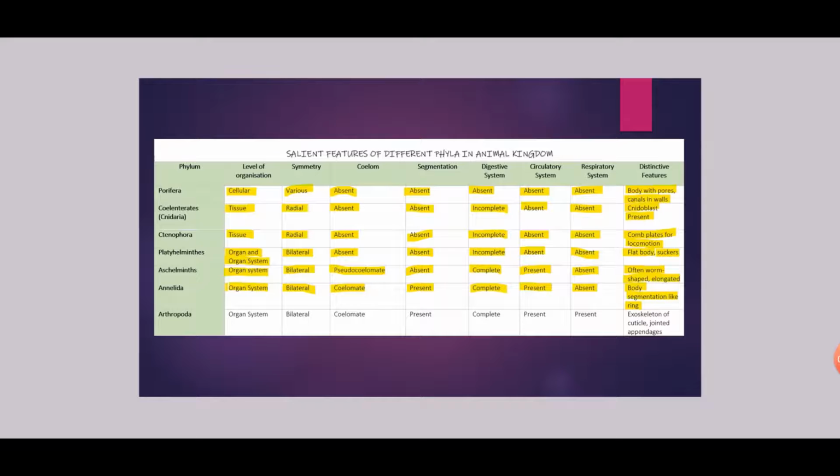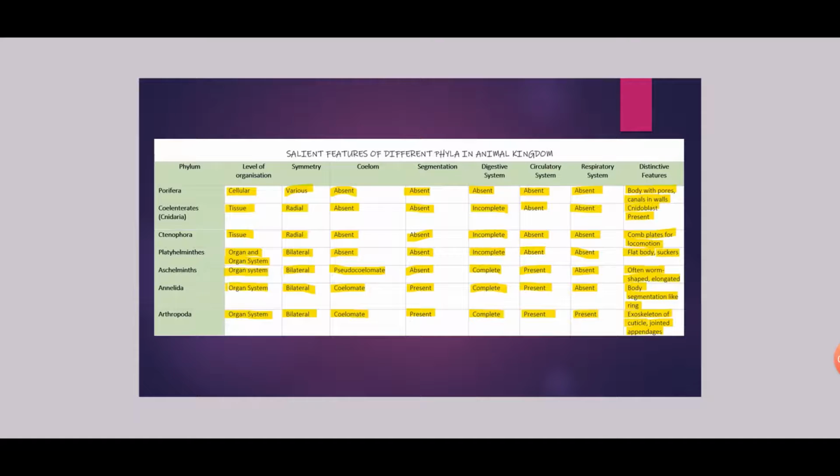Next phylum is Arthropoda. They have organ system level of organization. They are generally bilateral. Body cavity is coelomate. Segmentation is present. Digestive system is complete. Circulatory system is present, and respiratory system is also present in arthropods. They have an exoskeleton of cuticle, and the distinctive feature is jointed appendages.